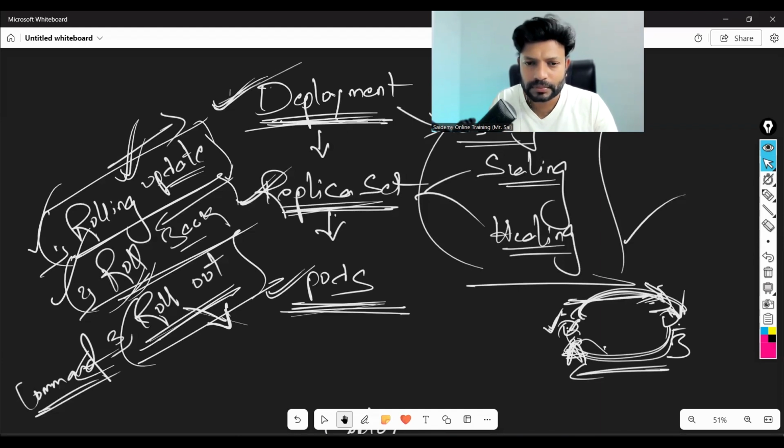We are using Minikube only for a single instance. So right now we are using Minikube, and everything we are doing on the same machine. But later on, at the end of Kubernetes, we are going to have a multi-node setup. We'll be having one master and multiple nodes. At that time the manifest remains the same, but implementing would be a bit different.